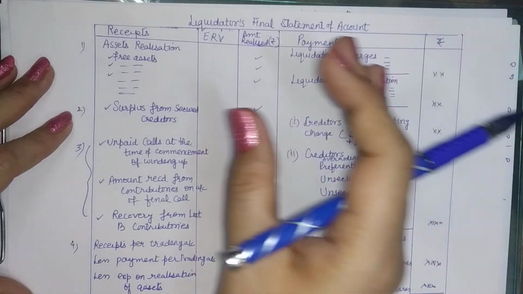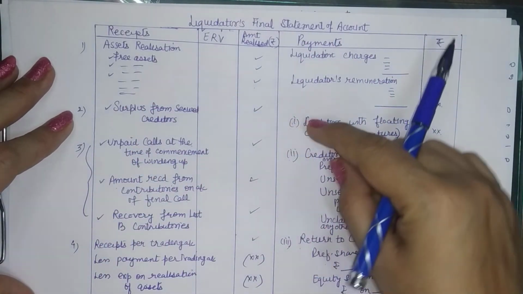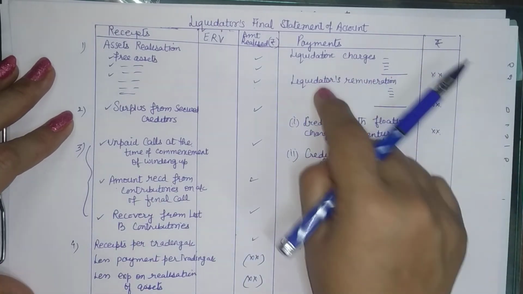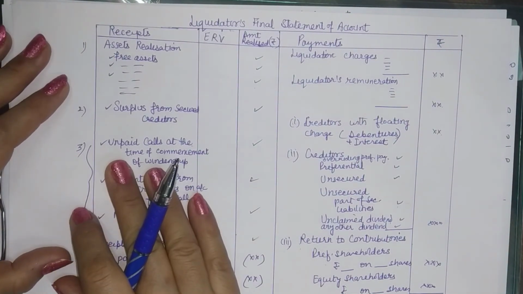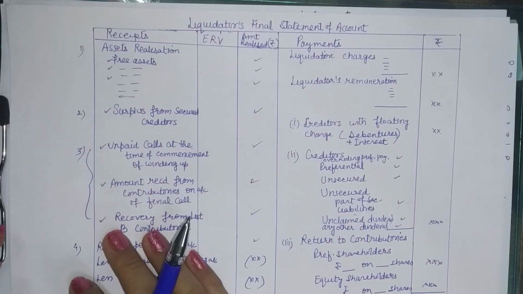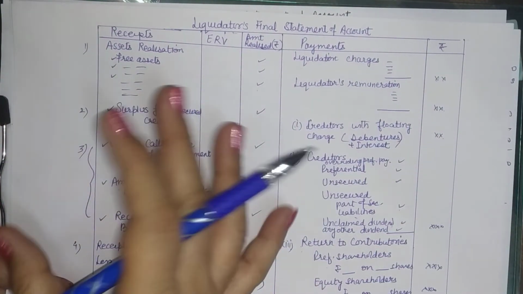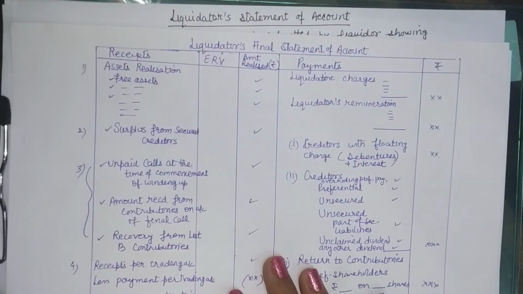Payments are made in a certain order, but are recorded here in a different order. Here you just show 3 types of payments. And sometimes the liquidator's remuneration is also based on payments. So before we prepare this final statement, we must prepare a preliminary statement, some kind of working note, for taking up all the amounts.